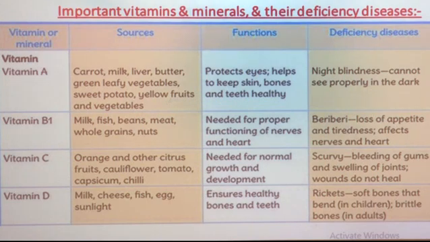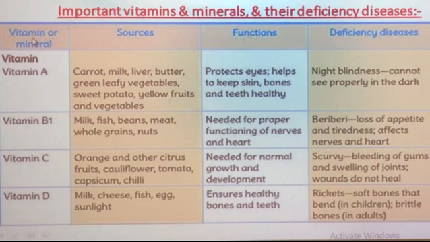There are different kinds of vitamins like vitamin A, B, C, D, E and K, and minerals like iron, phosphorus, etc. We will study them through a chart. On screen you can see the chart which shows important vitamins and minerals and their deficiency diseases.